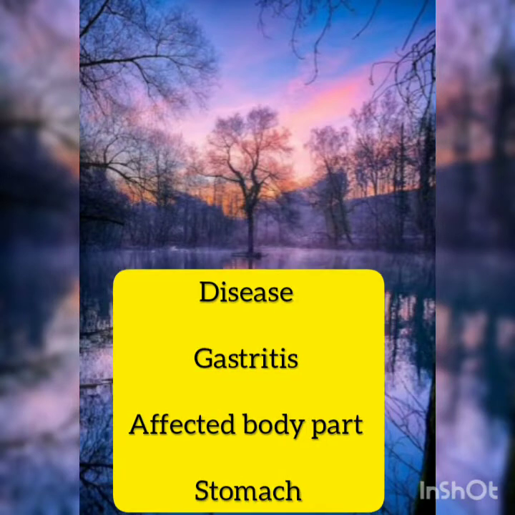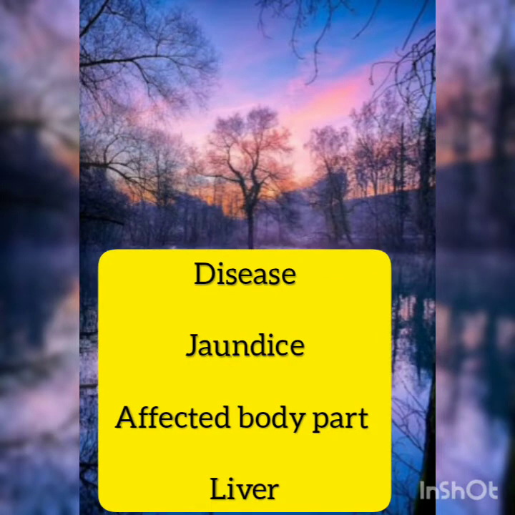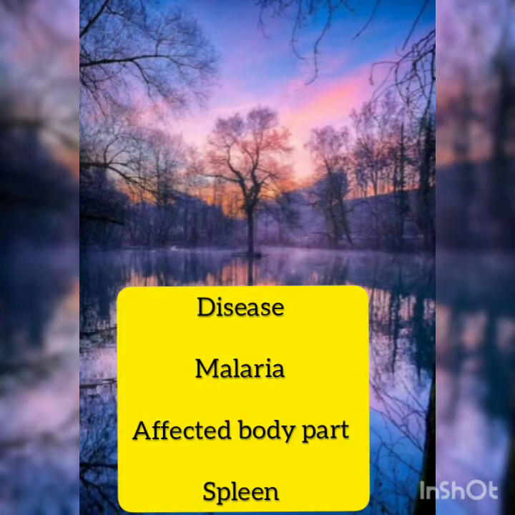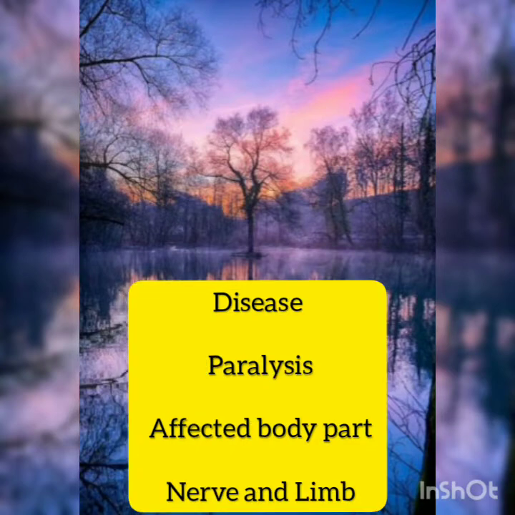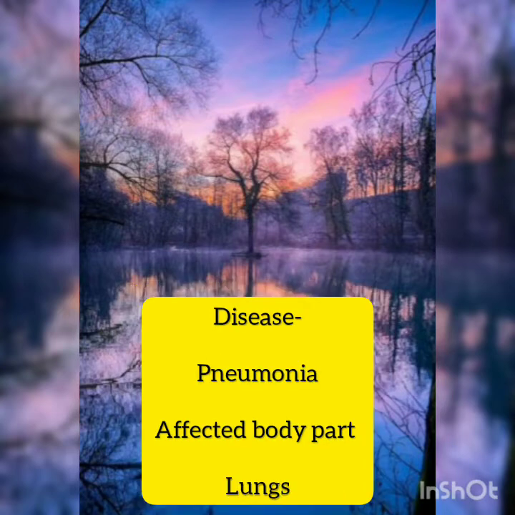Now disease is gastritis and affected body part is stomach. Disease is jaundice and affected body part is liver. Disease malaria and affected body part is spleen. Disease paralysis and affected body part is nerve and limb.